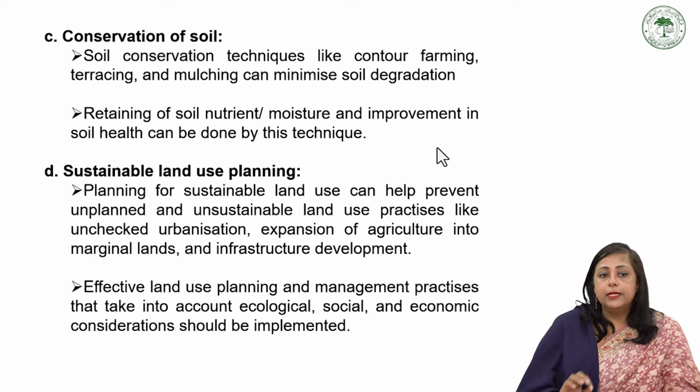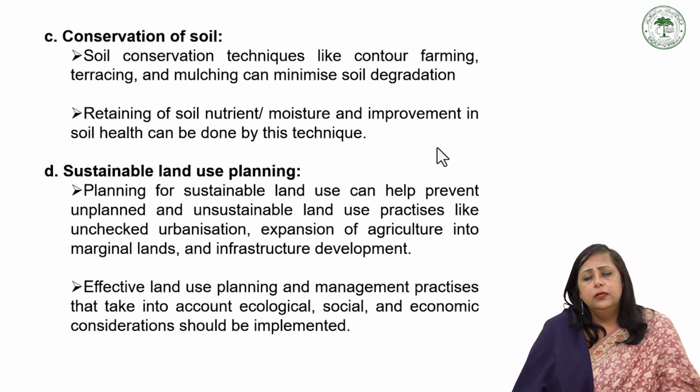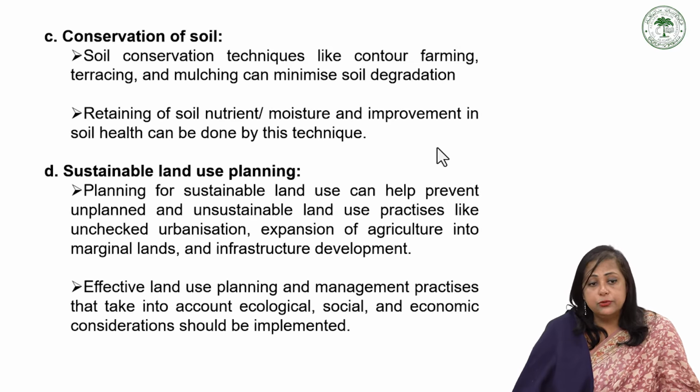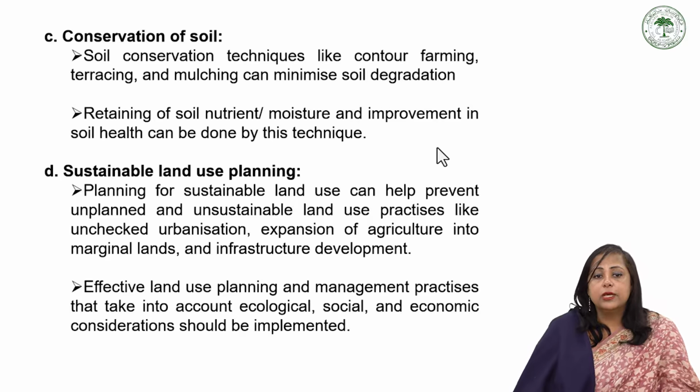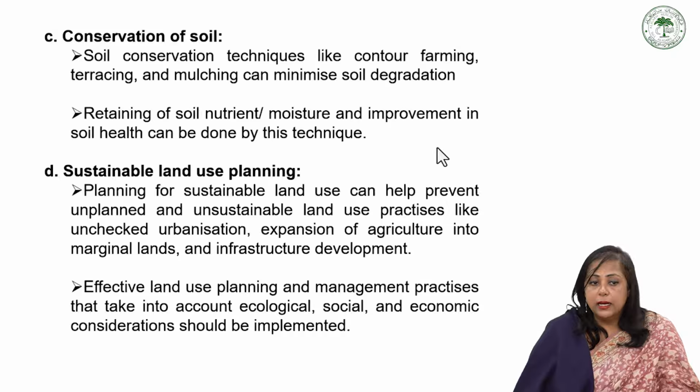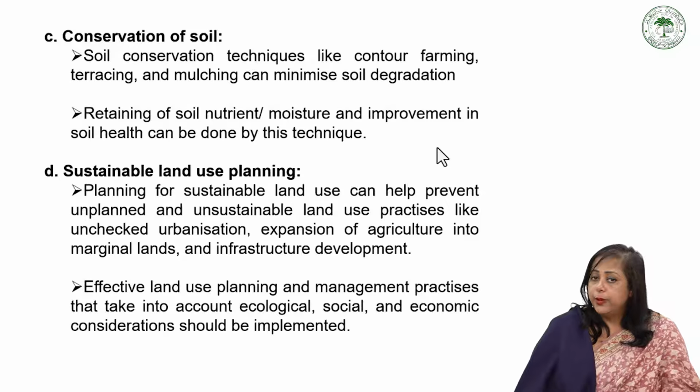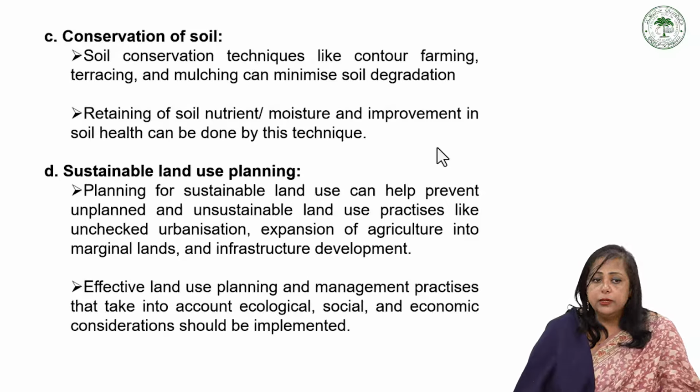The next is the sustainable land use planning. We have to plan the land resources, we should use them judiciously, and we should plan a sustainable land use. Planning for sustainable land use can help prevent unplanned and unsustainable land use practices like unchecked urbanization, expansion of agriculture into marginal lands, and infrastructure development. Effective land use planning and management practices that take into account ecological, social, and economic considerations should be implemented.